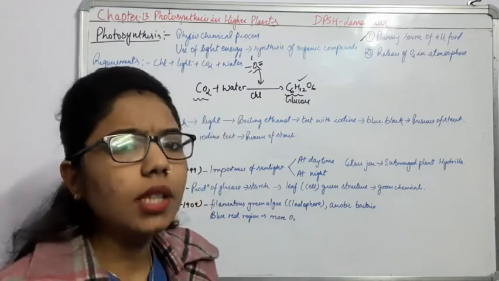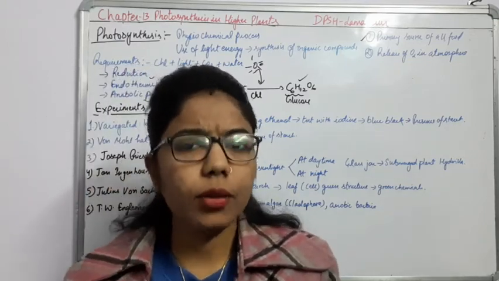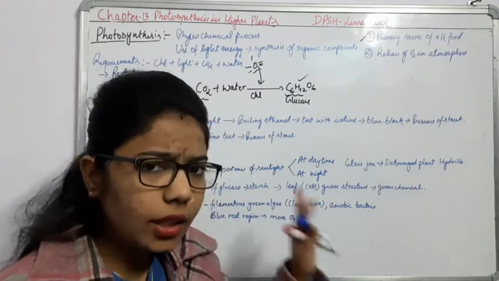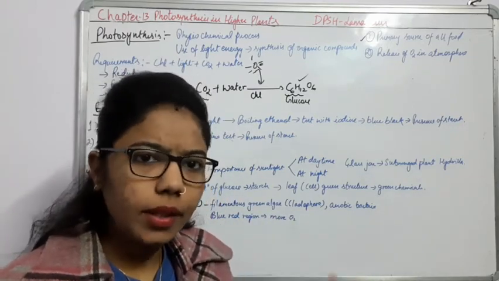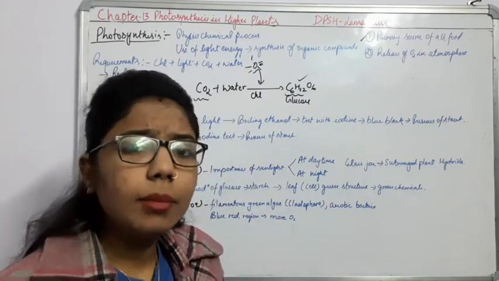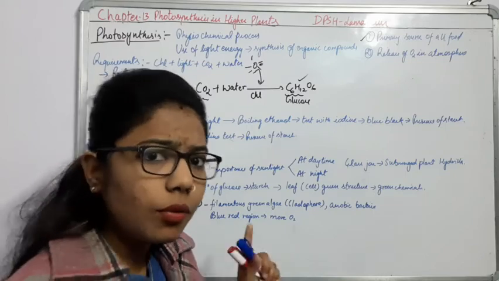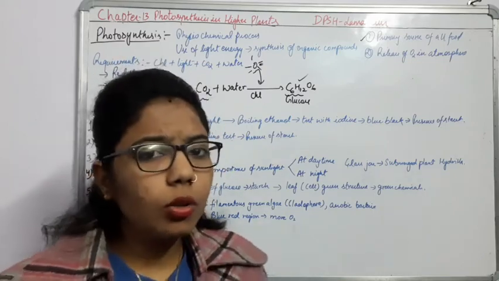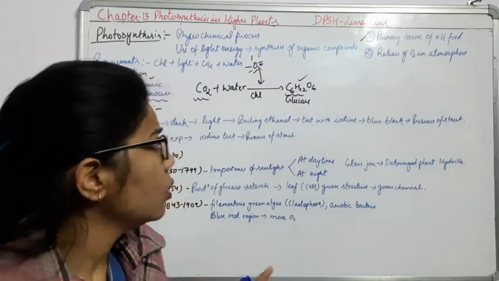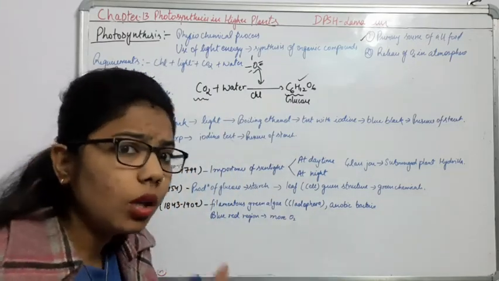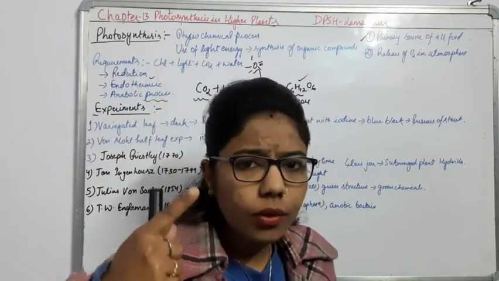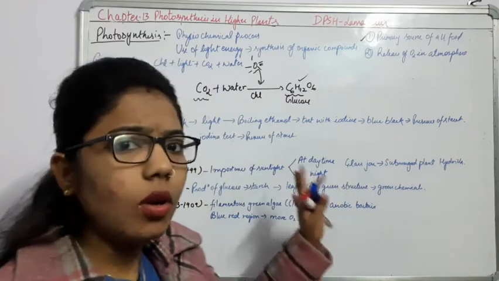Whenever we add iodine to starch, it changes the color to blue-black, right? So by this we can infer that there must be the presence of glucose. If glucose is there, automatically it means that photosynthesis is there. So this is the whole thing we have to understand here: the formation of oxygen and the presence of starch.